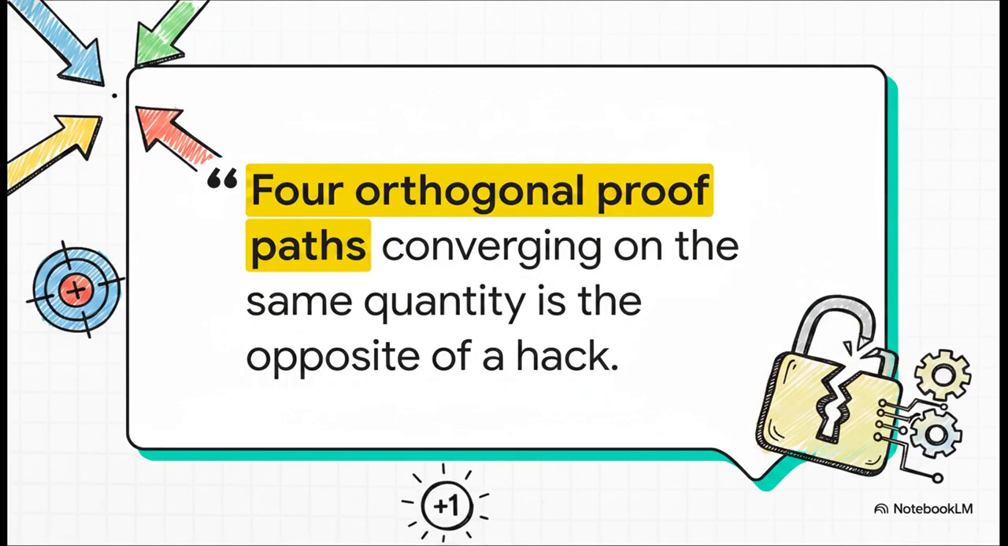In fact, there is this fascinating quote straight from the source notes here. They say, 4 orthogonal proof paths converging on the same quantity is the opposite of a hack. This is overdetermination. I mean, the whole system just locks into place through completely independent formal logical proofs. According to this code base, the universe itself mathematically demands that +1.